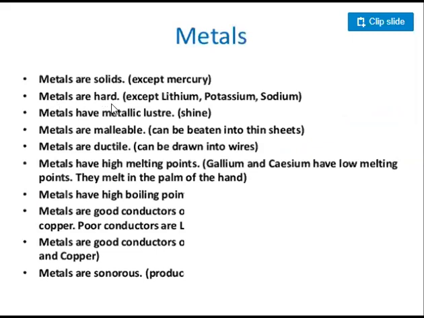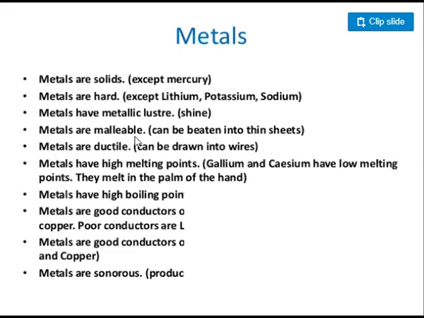Metals are hard. Most of the metals are hard. They are hard to touch. But lithium, potassium, and sodium, these are three metals which are soft and they can be cut by a knife. Next property of the metals is that metals have metallic luster. They have a shiny surface. They shine. This is another property of metals.